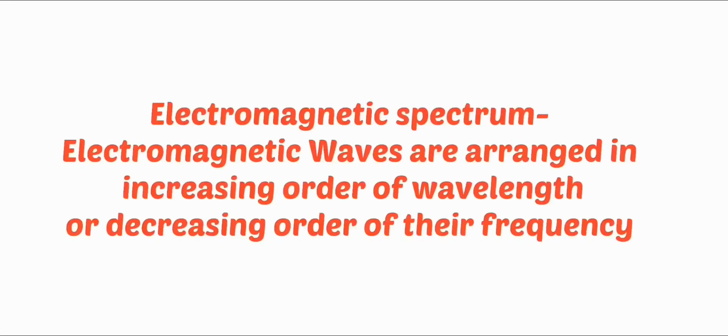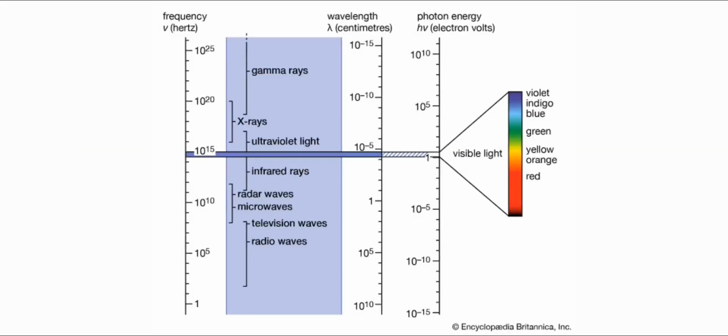Now we can again go to electromagnetic waves. Light is only an example of electromagnetic waves. We have so many electromagnetic waves with a range of frequencies. If we arrange all these electromagnetic waves with increasing wavelength or decreasing frequency, that arrangement is called the electromagnetic spectrum. The table shows the electromagnetic spectrum. For gamma rays, we have the minimum wavelength. If we go to X-ray, ultraviolet, visible, infrared, microwave, radio waves, the wavelength increases and the frequency decreases.